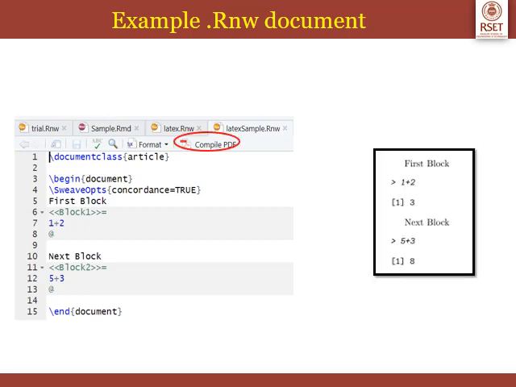You can see that the first block, that text is printed, then the code is printed as 1 plus 2 in the output PDF. Then next, before printing the next block, that evaluation result is printed. Then the next R markdown text is printed, code is printed, and the corresponding result is printed in the output PDF. So this is another way to write R code chunks in .rnw document.